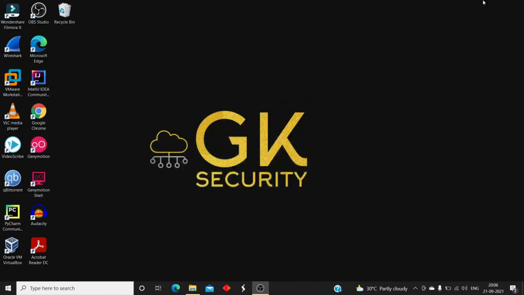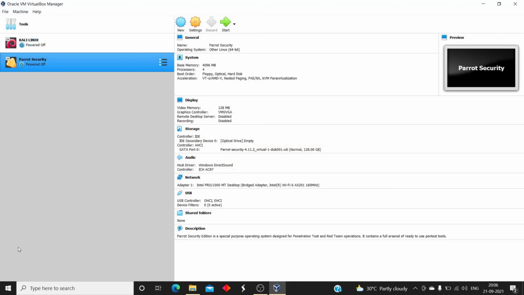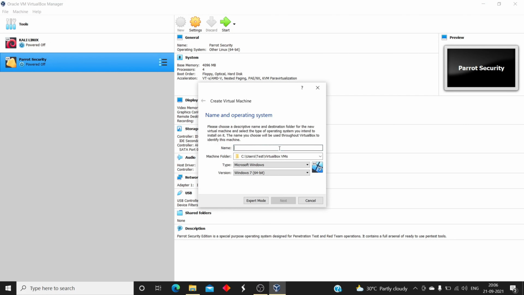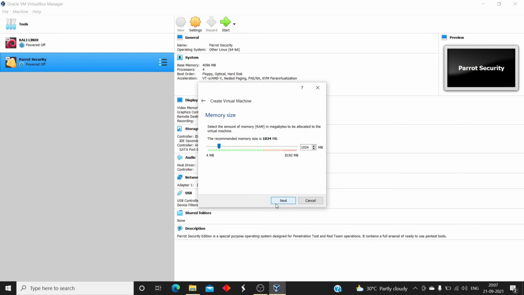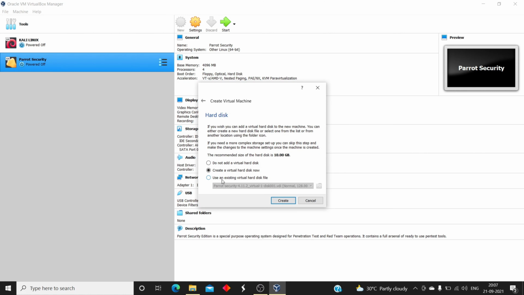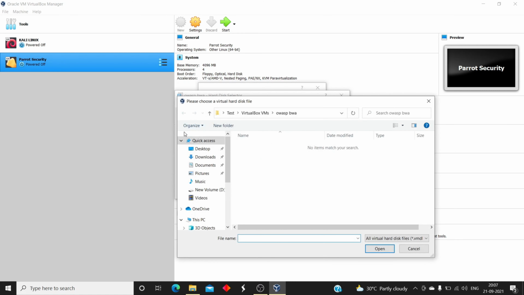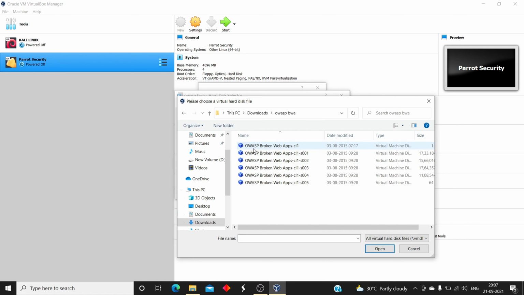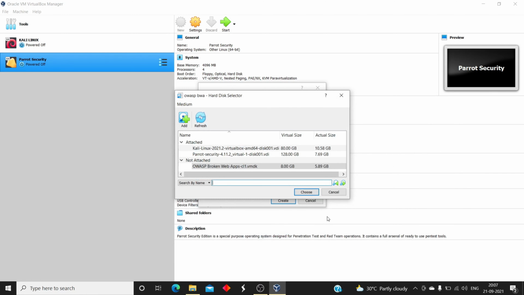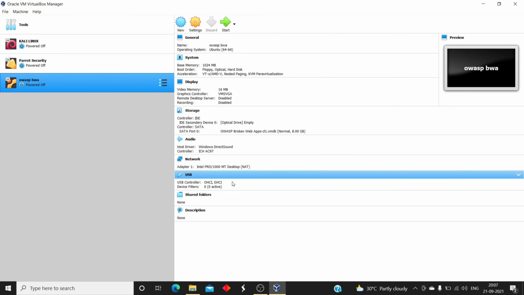And minimize this and open the VirtualBox and select New and name it OwaspBWA and change the type into Linux and version into Ubuntu 64 and select next. And I kept my RAM as default and next, and select using an existing hard disk and select this icon and add. Go to downloads, OwaspBWA, and select the first and click on open, choose and create, and next